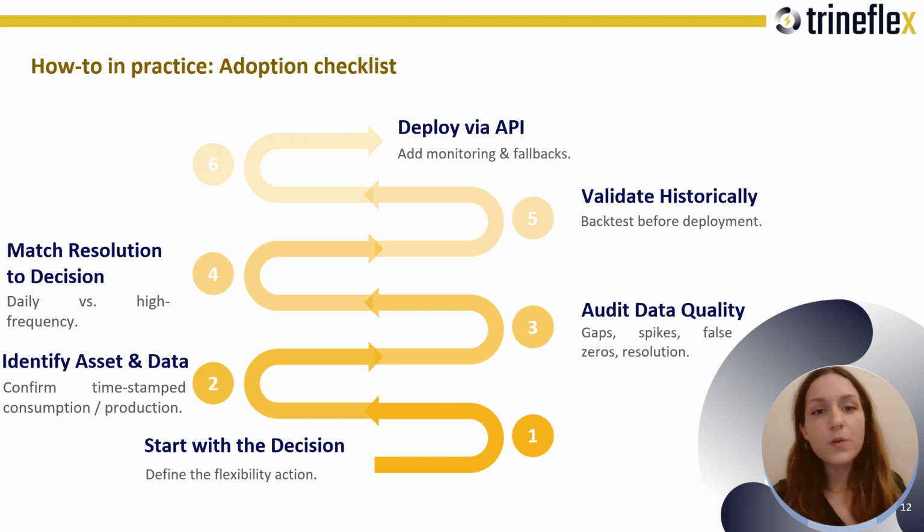And let me close with a practical checklist. Start with a decision. So, what flexibility action are you enabling? Then identify the asset or process and confirm you have reliable timestamp, consumption, or production data. Audit the pain points: gaps, spikes, false zeros, and resolution consistency. Choose the right resolution for the decision. Daily for planning, higher frequency for operations. Validate on historical periods before deployment. And finally, expose forecasts via API with monitoring and fallbacks. That's how forecasting becomes a truly operational tool for energy flexibility.